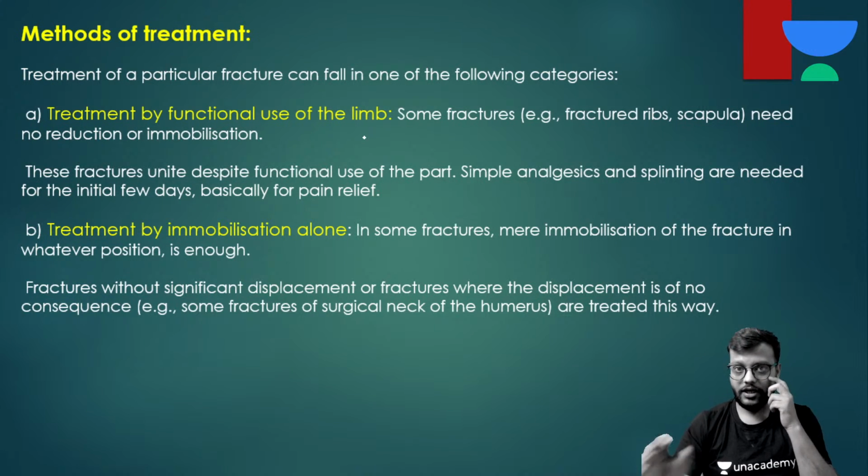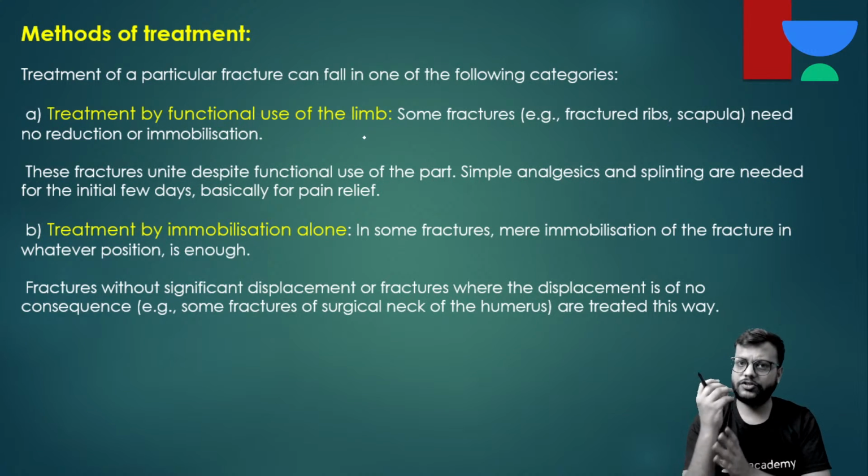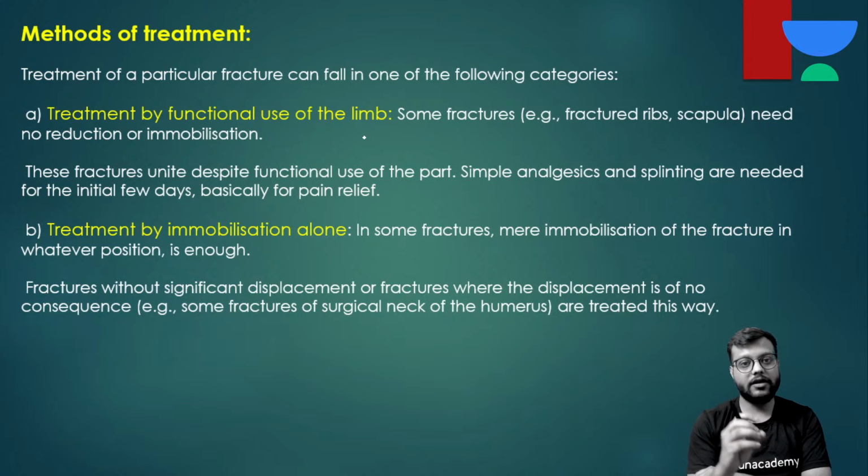You don't need any cast or POP etc., and surgeries are also very rarely required. You just need the patient to take analgesics, proper calcium supplement, take proper rest, immobilize the part, and the fracture will heal. Okay, so for ribs you may do nothing.